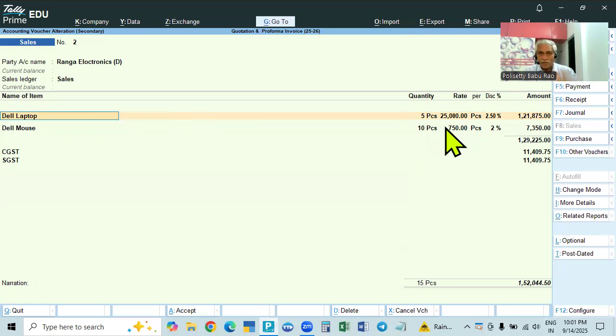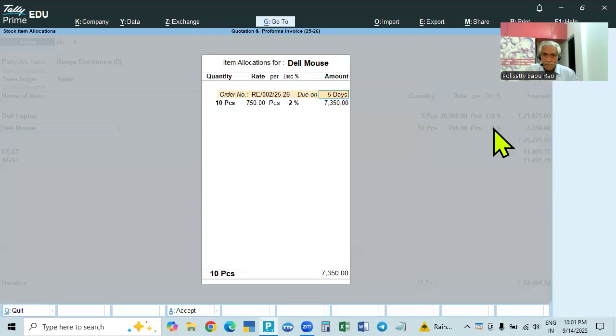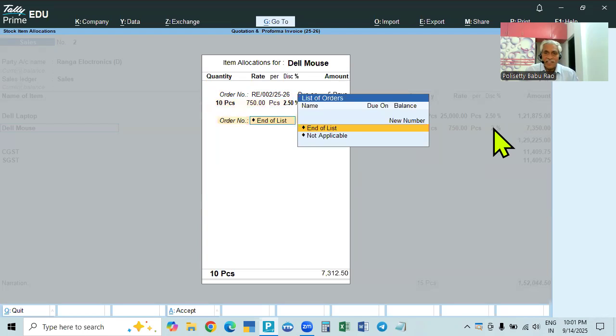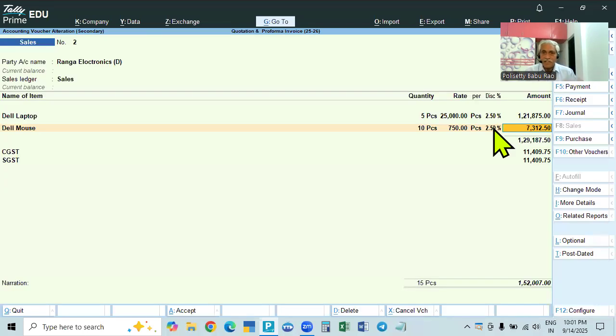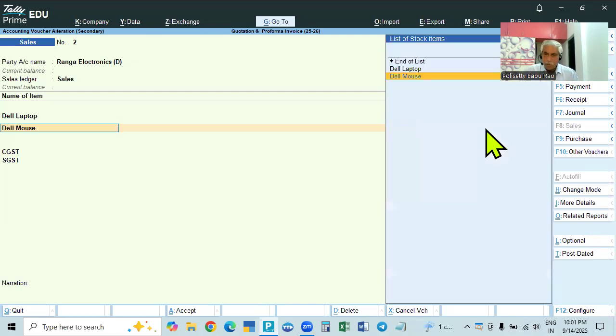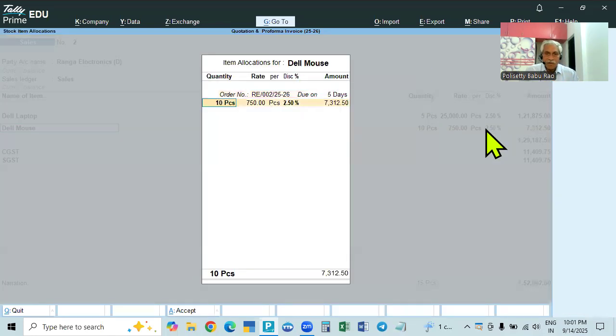The rate will be fixed and we will not change it. For the discount, we allow 2.5. If they ask for 2.5 on this one and on the second one also, we accept. If we say no, we won't allow it, for example this is 2.5 and this is 2%, then we will not change this one.